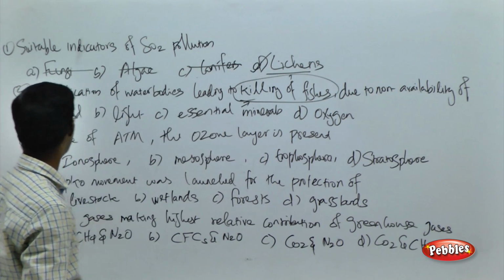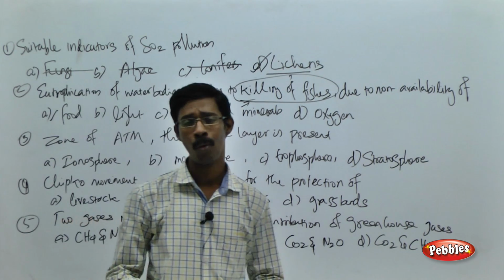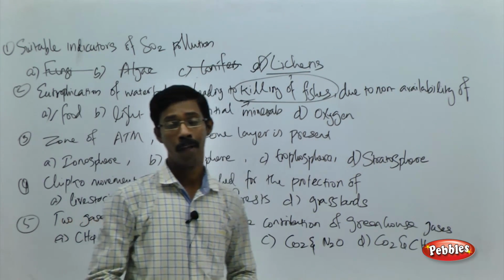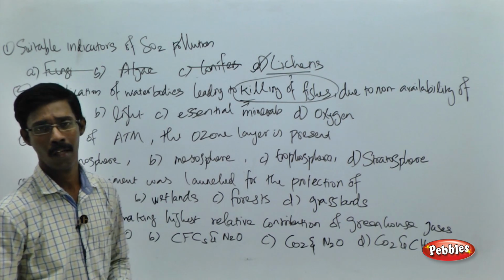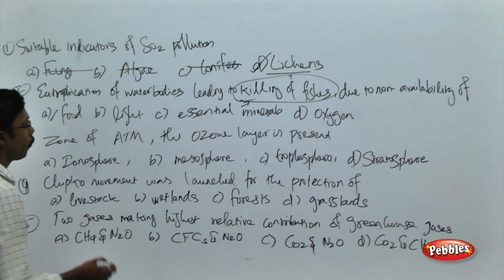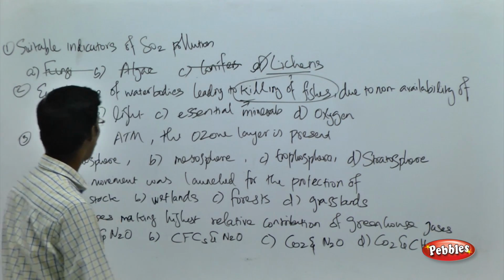Fine. See the choices: food. As I told you, there is growth of plants, or a huge increase in the availability of organic manure or organic matter that will increase or support the life, especially the plants. So availability of food may not be the major cause because food is available in a huge manner.